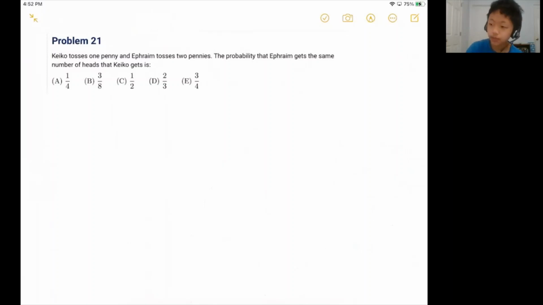So basically, in this question, we have Kiko, who tosses 1 penny, and Ephraim, who tosses 2 pennies. I want to know the probability that Ephraim gets the same number of heads that Kiko gets. This is a probability question.